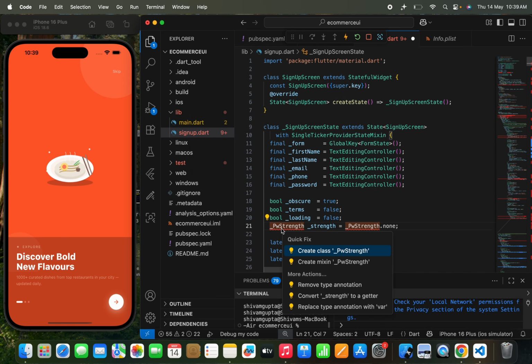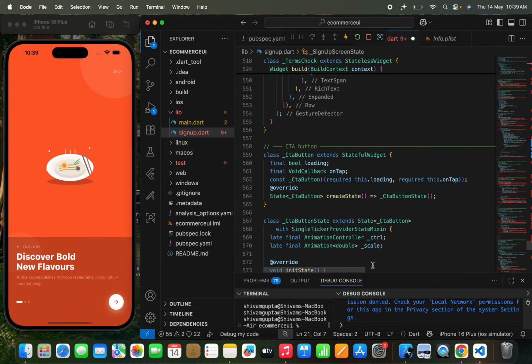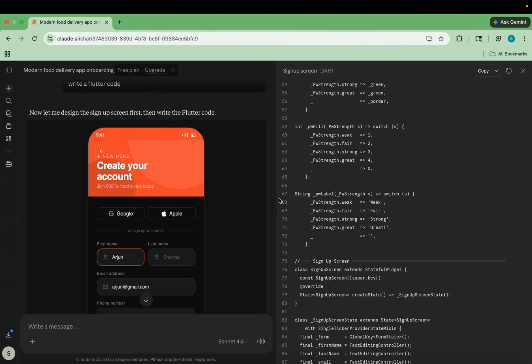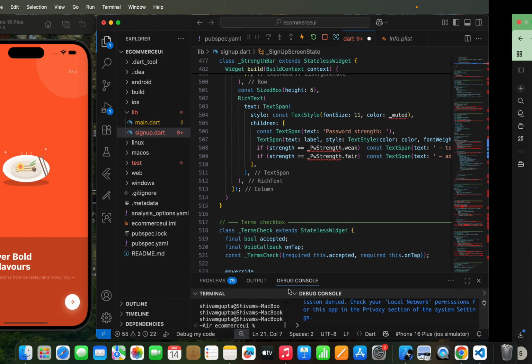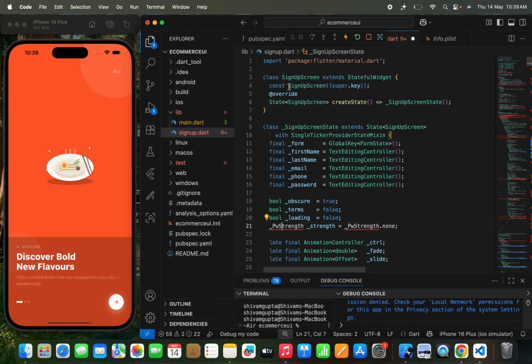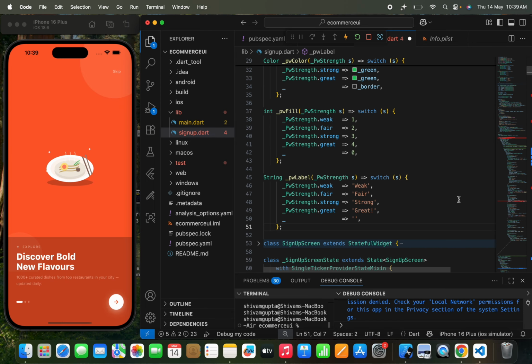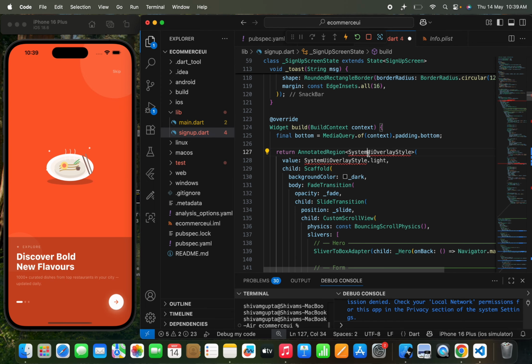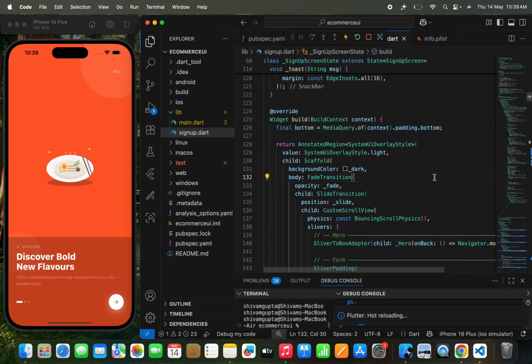Okay, now let's call all the things that we needed for this. Okay, so it says that pw strength is none. Maybe we just need to do one thing. Let's copy this. I think we have just left this. So let's copy this and directly paste it over here. Maybe that will solve the problem, right? Okay, that's a thing that we have done.